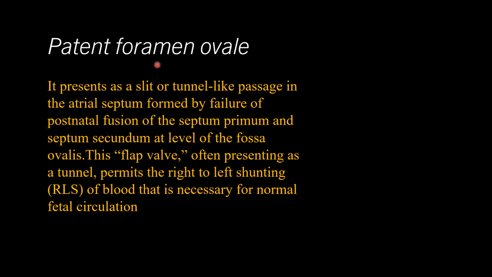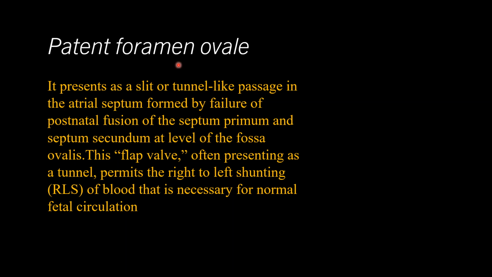Now the last topic is foramen ovale. Patent foramen ovale presents as a slit or tunnel-like passage in the interatrial septum formed by the failure of the postnatal fusion of septum primum, which is the flap-like wall, and septum secundum, in which the foramen ovale is present at the level of fossa ovalis. This flap wall, often presenting as a tunnel, permits the right to left shunting (RLS) of blood that was necessary for normal fetal circulation, but now it is not needed by the child when it is born. So if there is patent foramen ovale, it normally doesn't cause problems like PDA.